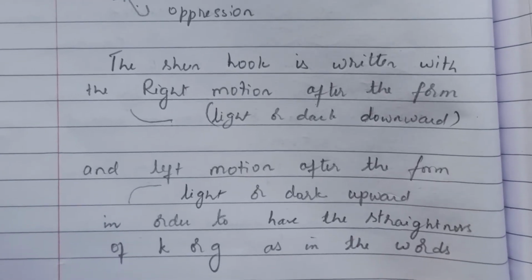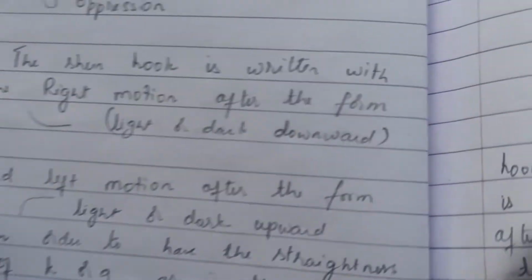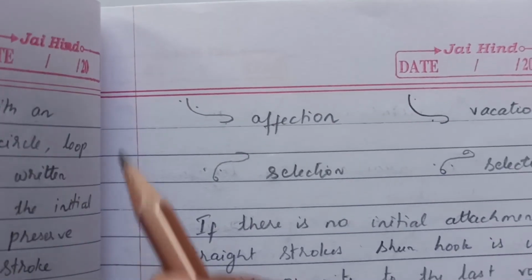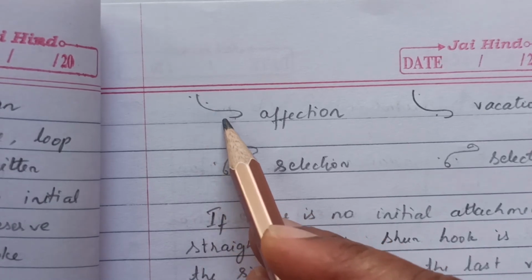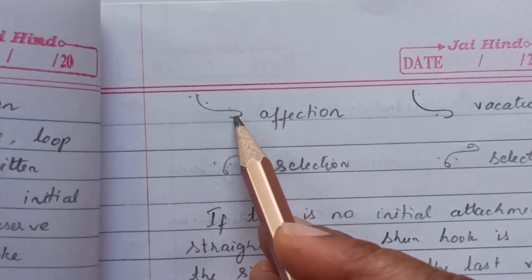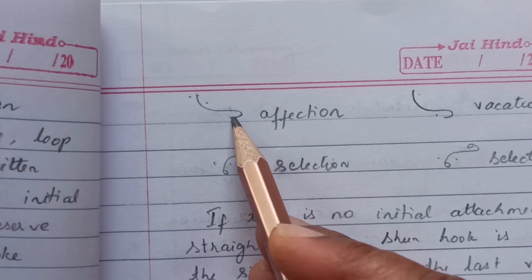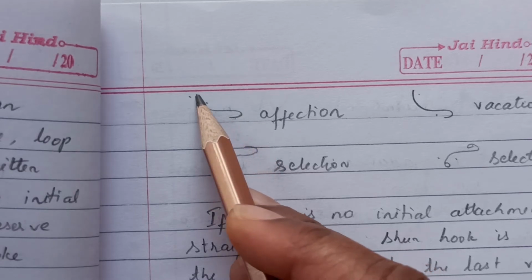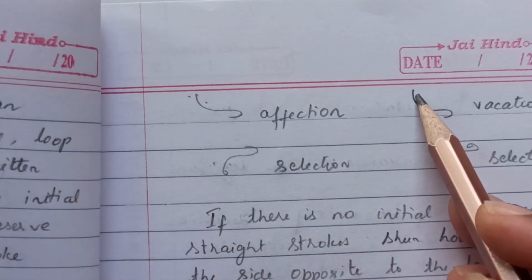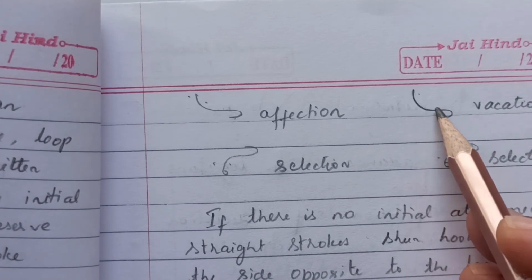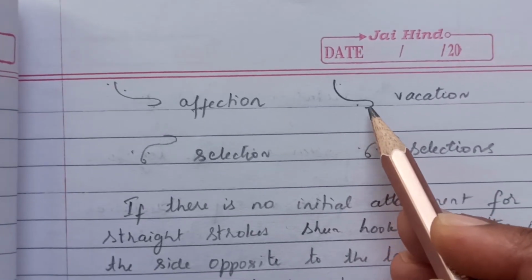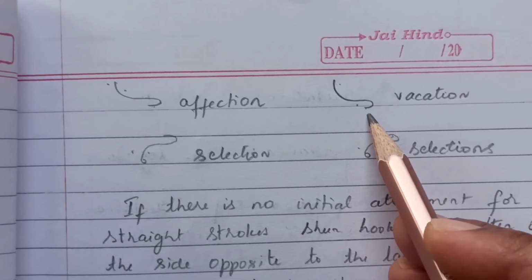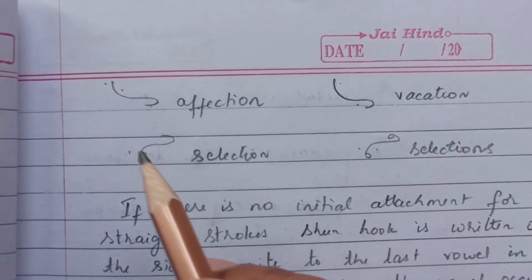This we can see in the words. So affection. So F followed by K, and the curve shun hook is written on the right motion. So affection. Again F the downward curve, K and shun hook. So here also we are following the rightward direction, or the right motion.